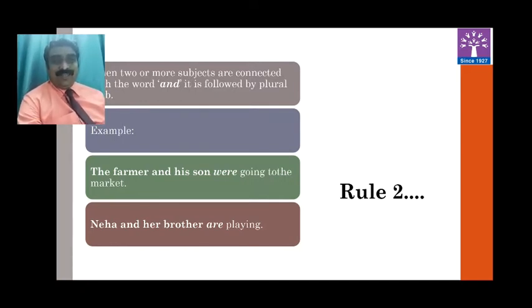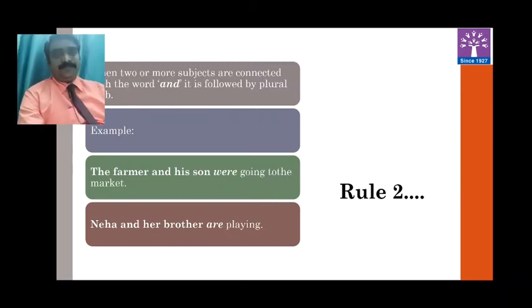See in next example, Neha and her brother are playing. Neha is singular subject. Her brother, singular subject. Singular plus singular is equal to plural. That's why plural verb is given: are playing. So whenever two singular subjects are connected with the word and, you need to provide plural verb to it. Hope this rule is clear to you people.